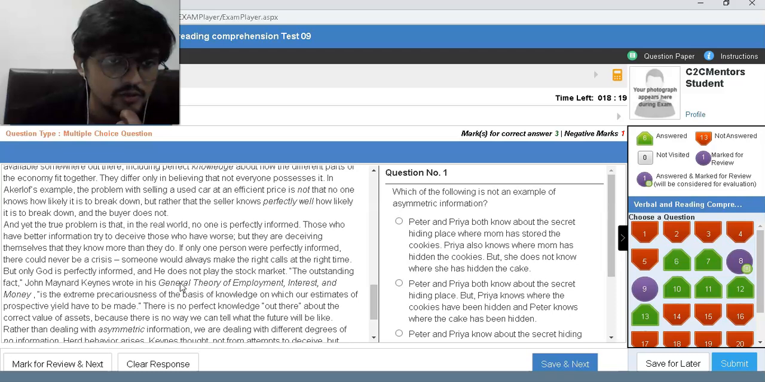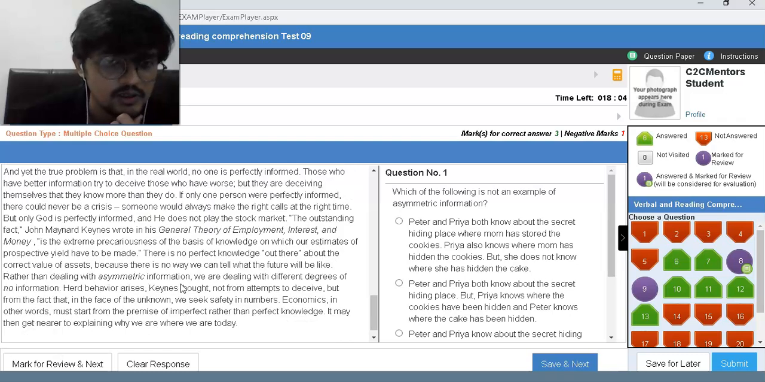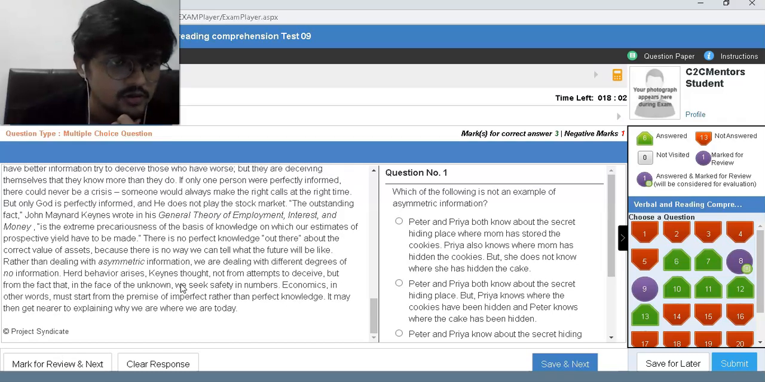Those who have better information try to deceive those who have worse, but they are deceiving themselves, and they know less than they think. If only one person were perfectly informed, there could never be a crisis. Someone always makes the right call at the right time, but only God is perfect. He does not play the stock market. The outstanding fact, John Maynard Keynes wrote in his General Theory of Employment, Interest and Money, is the extreme precariousness of the basis of knowledge on which our estimates of prospective yield have to be made. There is no perfect knowledge out there about the correct value of assets because there is no way we can tell what the future will be like.